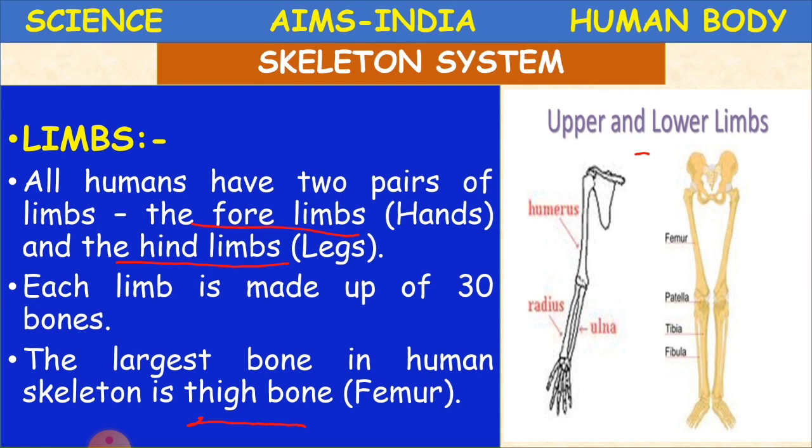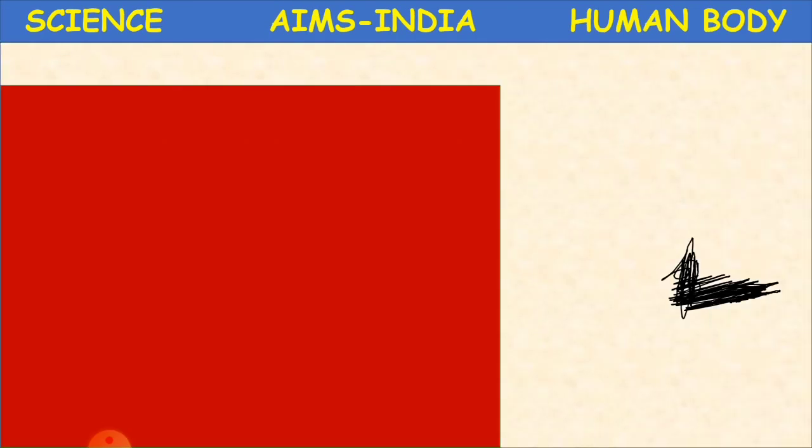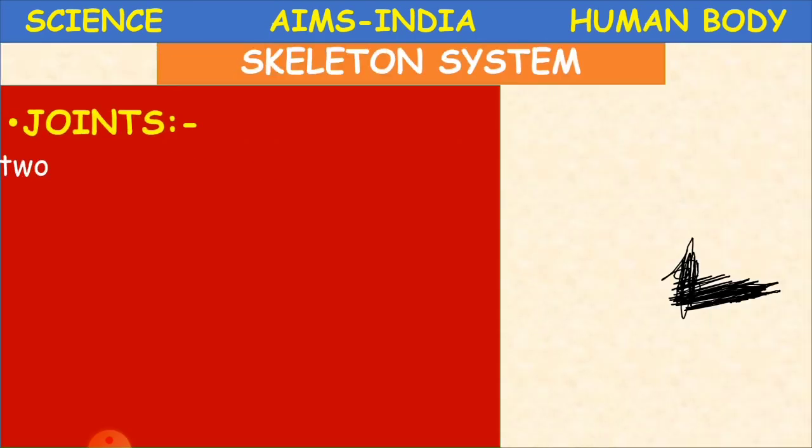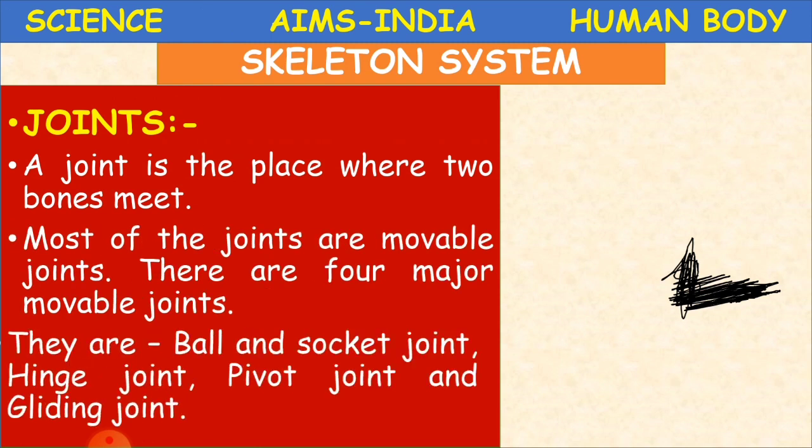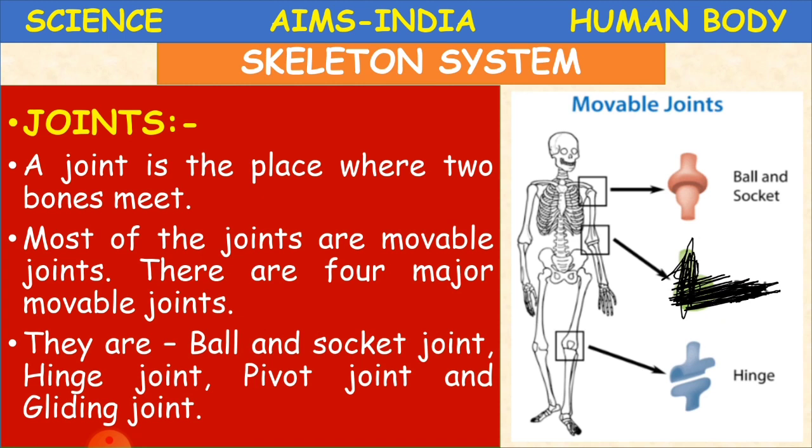Clear children? Now we'll learn about the joints. What is a joint? As we learned, a joint is the place where two bones meet. Most of the joints are movable joints. In joints also, we have two types: fixed joints and movable joints. And most of the joints are movable joints.